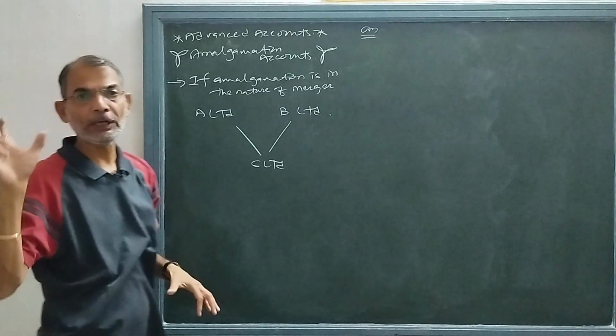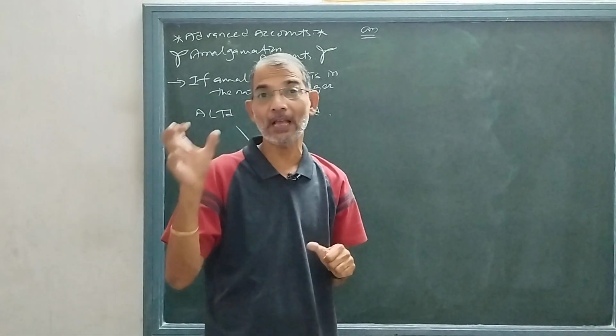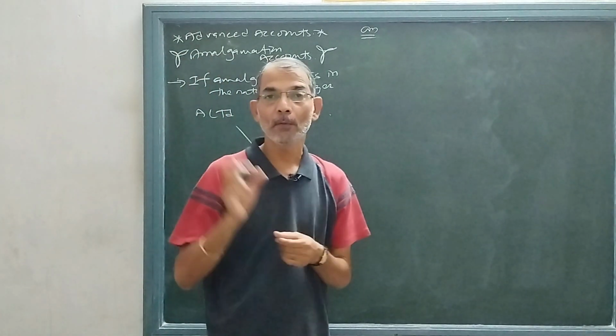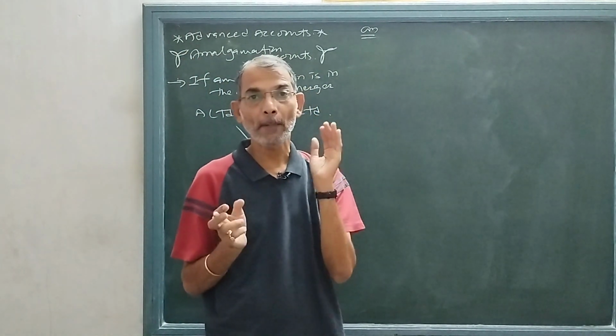So how will treatment be given to the assets and liabilities of both the companies A and B, and how will purchase consideration be matched?